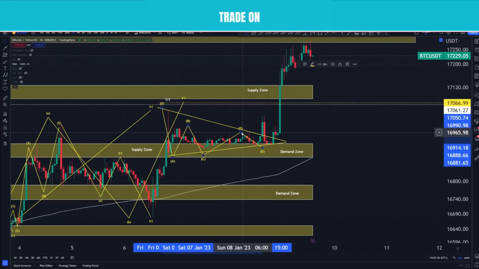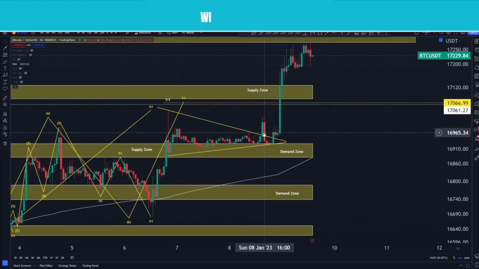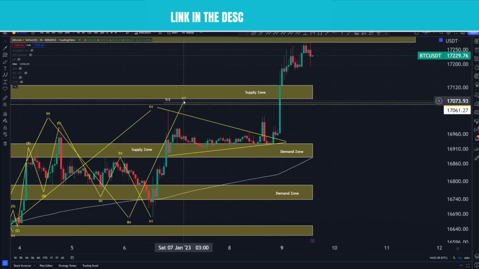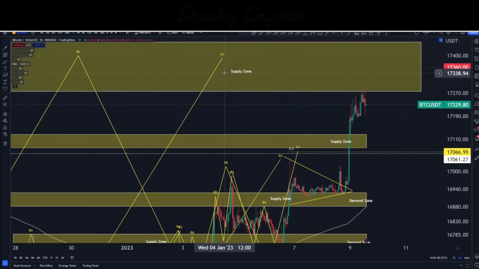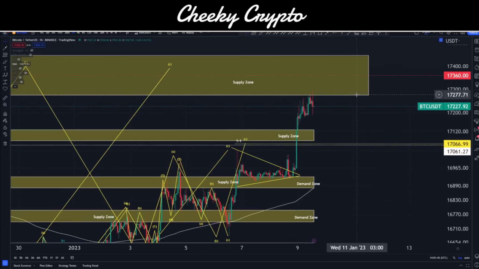We actually saw this break upwards, which would have to put our D wave out of this. I don't think it's a good fit for a triangle, so we'll just forget about that. But it does look to me like we coiled up nicely and then broke to the upside. We actually went straight past our supply zone and straight past the 1-to-1, straight up into our big boy supply zone. This is the area that we were on the fence about whether we're going to reach it.